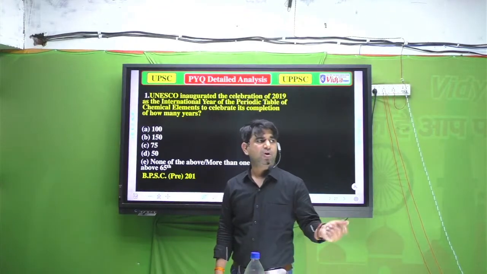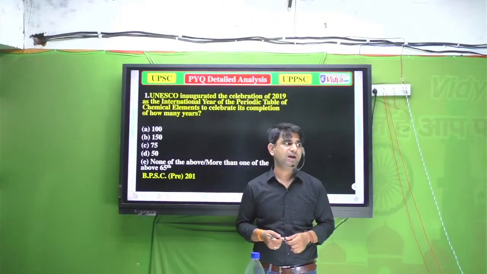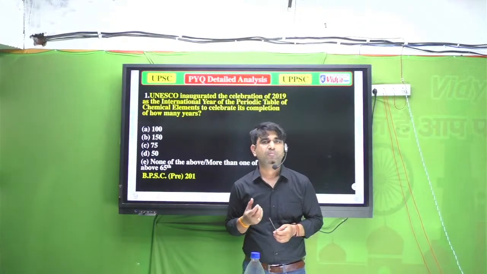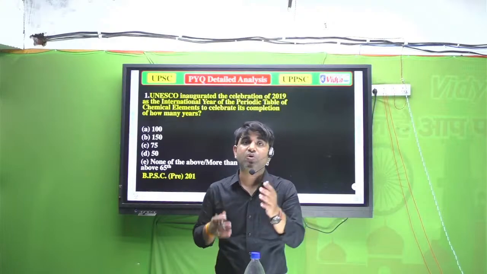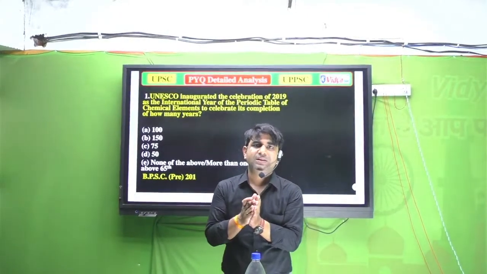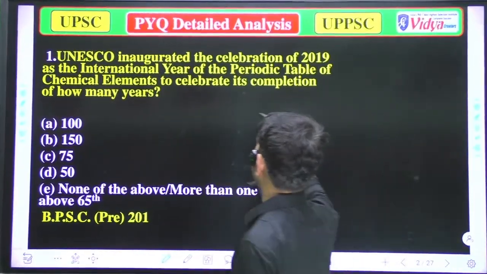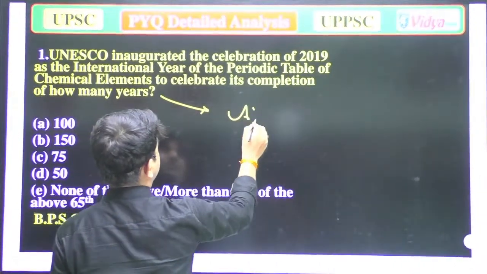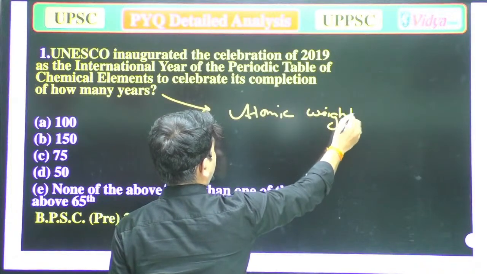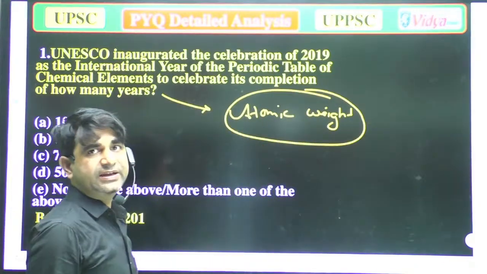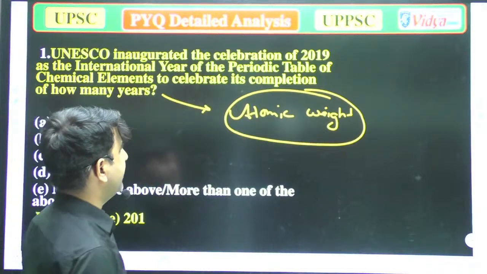Mendeleev arranged all elements on the basis of atomic weights, in increasing order of atomic weight.